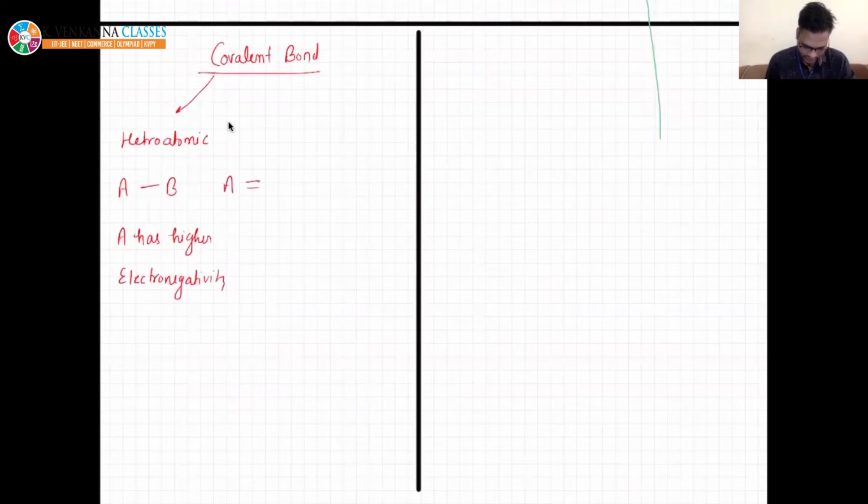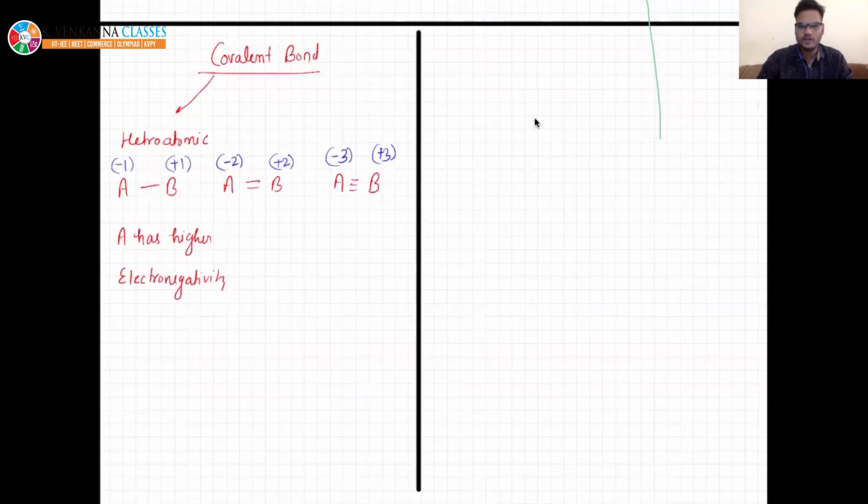So how do we assign oxidation number? If A has high electronegativity, then A will get -1 in this case, and the other will get +1, as there is only one bond. But if there are two bonds, then A will get -2 and the other will get +2. And in the third case, A will get -3 and the other will get +3. Is that okay? This is for heteroatomic.